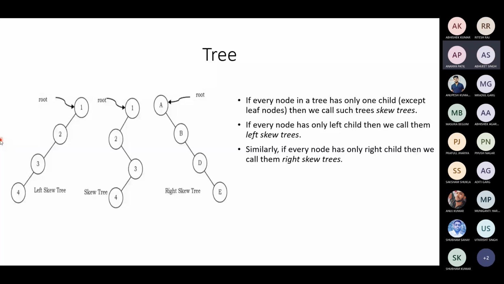Okay, I'll ask one more question. Suppose your tree is a non-empty binary tree. If you have n number of nodes and e is the number of edges, then can you define the relationship between n and e? E is the number of edges, meaning links between the parent and the child. If n is the number of nodes and e is the number of edges, what is the relationship between n and e?